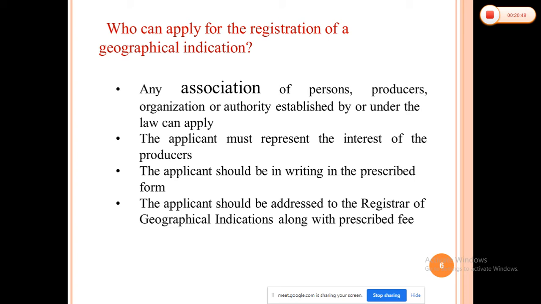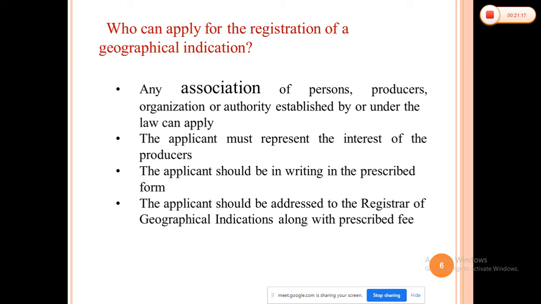That is the speciality of the Alfonso mango. So basically, any association of persons or producers or organizations or authority established by or under the law can apply for the registration of geographical indications. Those applicants must have the interest of the producers.